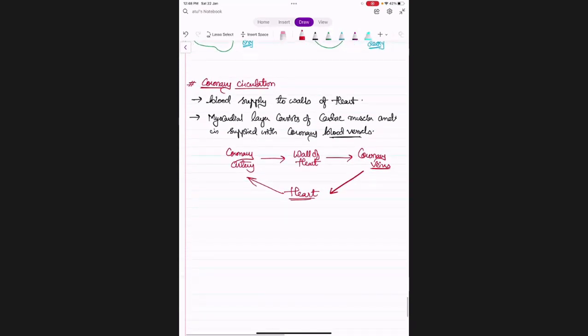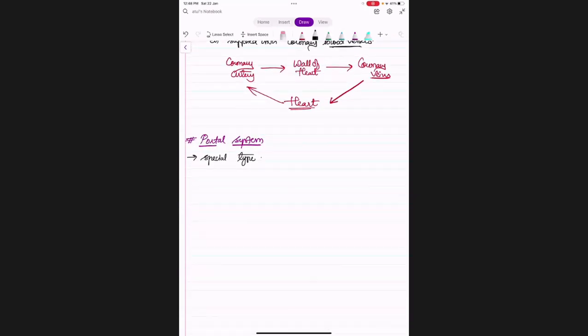Okay. Then one more we have is the portal system. So the portal system, if you see, is a type of special circulatory system. Special type. Normally what happens is, from the heart, blood goes to one organ. And from that organ, with the help of veins, blood is brought back to the heart, right?